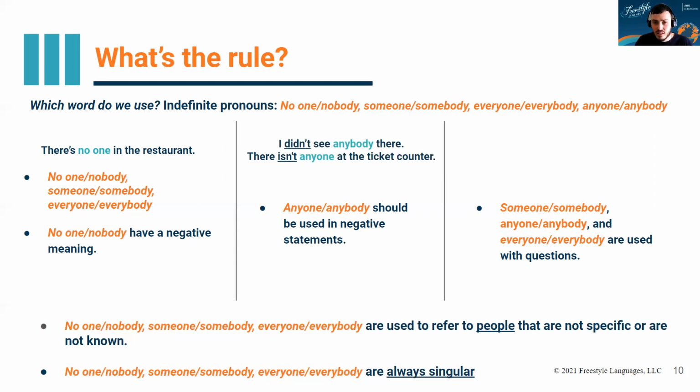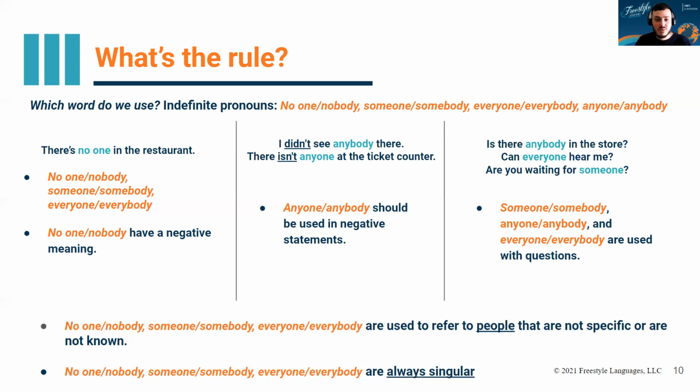I didn't see anybody there. There isn't anyone at the ticket counter. So we don't have to say I didn't see no one there, even though the meaning is similar. Since we have didn't, we use anybody because it's negative. What about these last examples? Is there anybody in the store? Can everyone hear me? Are you waiting for someone? So what's similar between these three examples? Exactly, they're all questions. So we can use any of these three to ask questions.